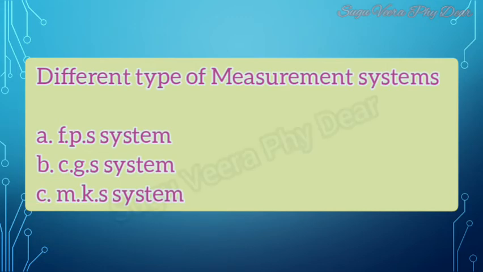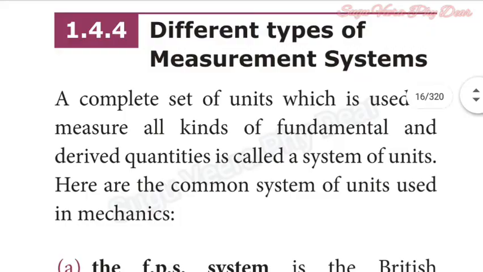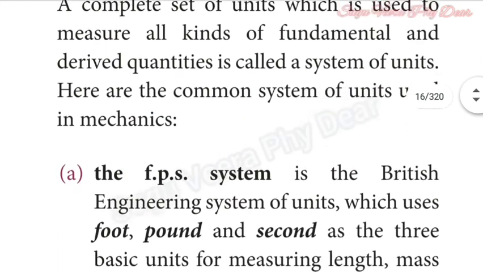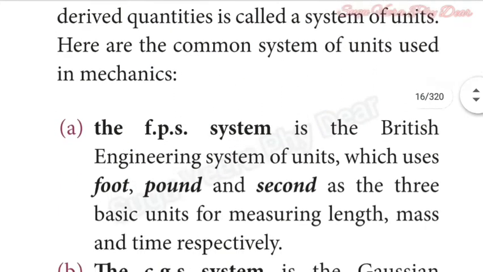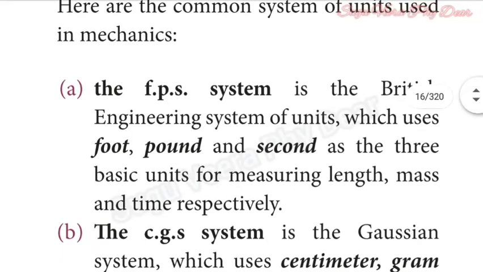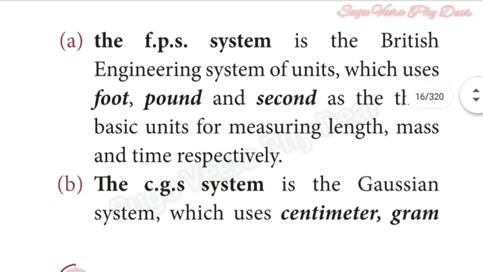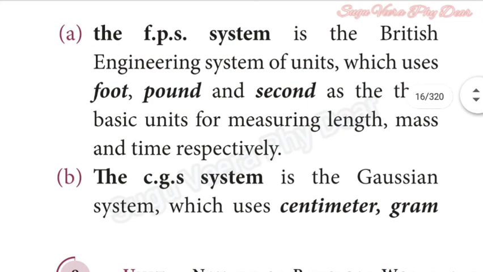The first one, the FPS system, is the British engineering system of units, which uses foot, pound and second as the three basic units for measuring length, mass and time.